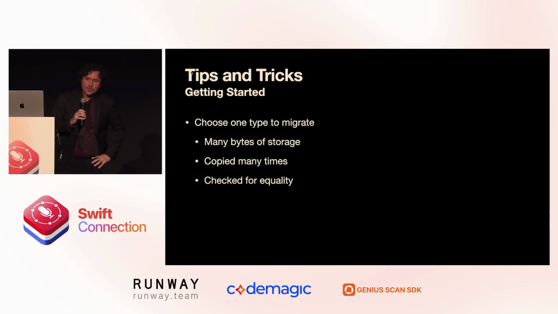Something I didn't have too much time to talk about is you may want to choose a type that is checked for equality many times. There's a lot of details in the README documentation, but we perform an optimization in Swift-CowBox. If we check two Swift-CowBoxes for value equality, we can perform a check on the reference, which is O(1). If two CowBox structs point to the same storage reference, we can return true in constant time.